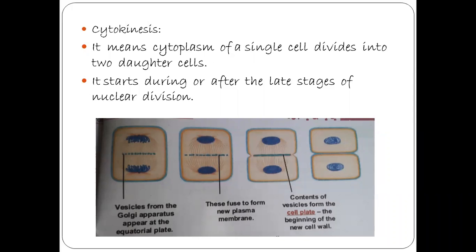Then the Golgi vesicles start to secrete calcium and magnesium pectate. So then the cell plate is modified into the middle lamella. After the secretion of calcium and magnesium pectate by Golgi vesicles, this cell plate changes into the middle lamella.